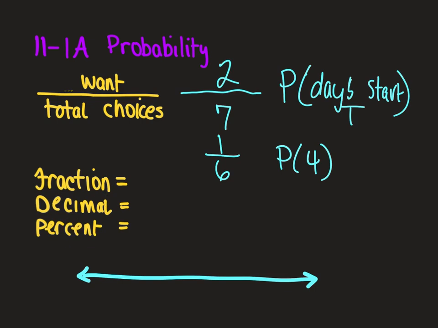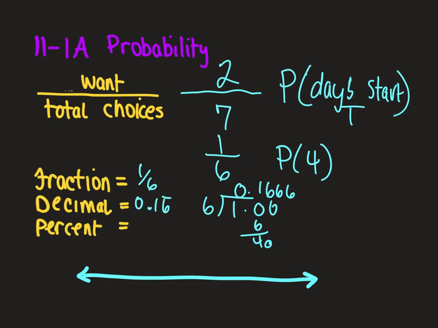Now we can write them as fractions, decimals, or percents. So I could write 1/6 as a fraction, that's the answer, or I could change it into a decimal. The decimal would be 0.16 with a bar over the 6. The percent would be 17%, or 16.6 repeating percent.